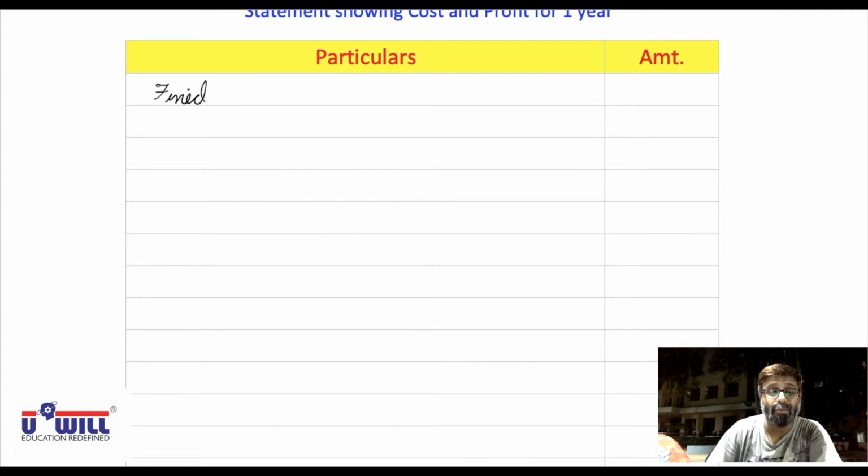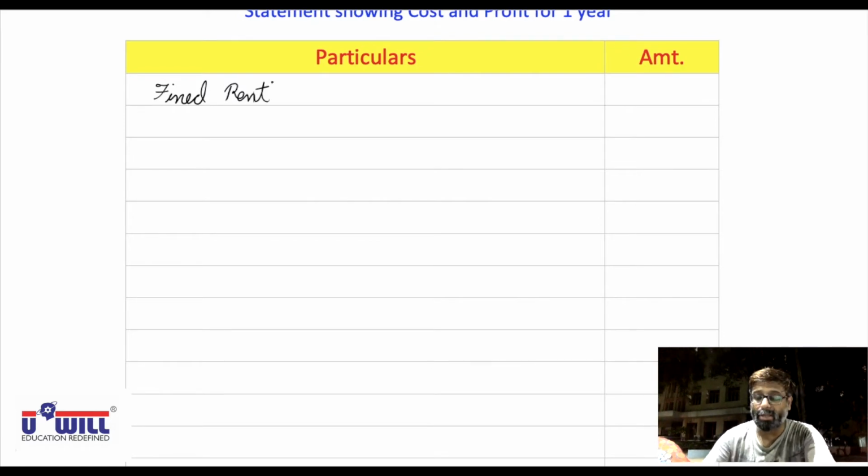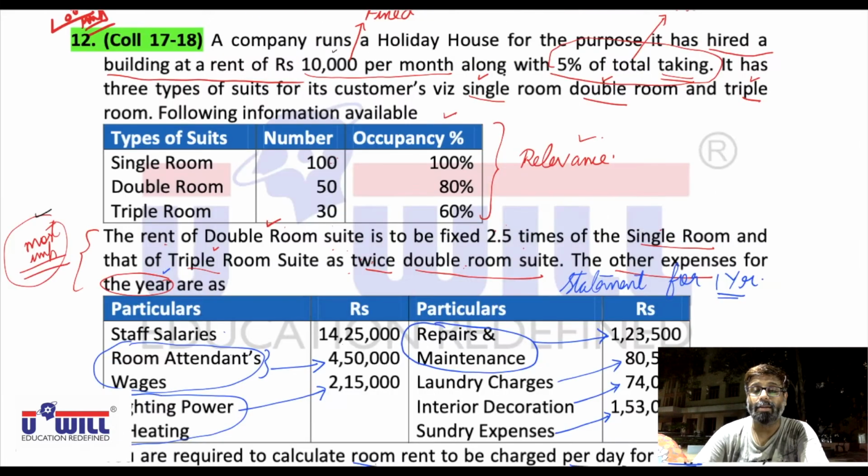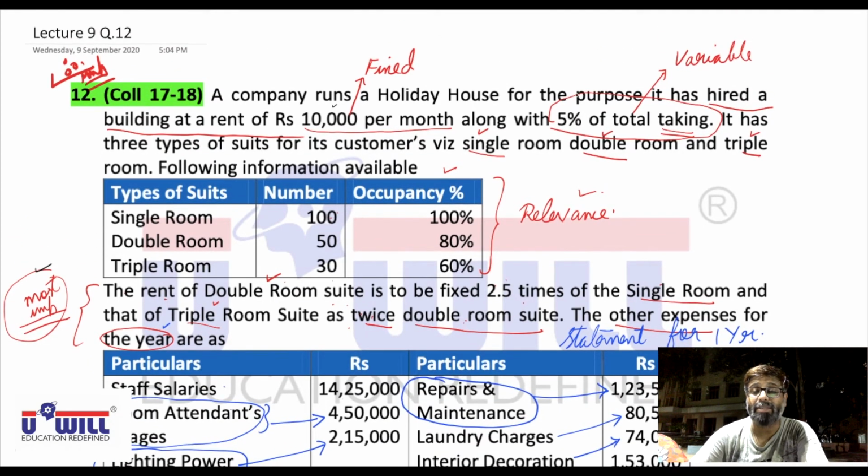Okay, all of you write down here fixed rent. Now that is 10,000 per month. Okay, so 10,000 into 12 months, 1,20,000. Now variable rent we will take at the end because it is 5% of total takings.